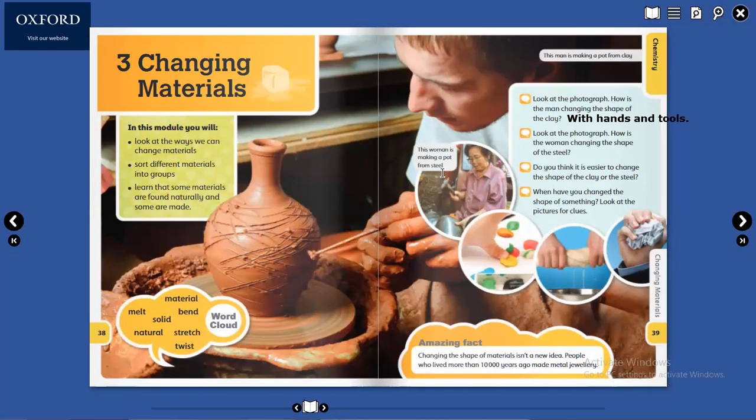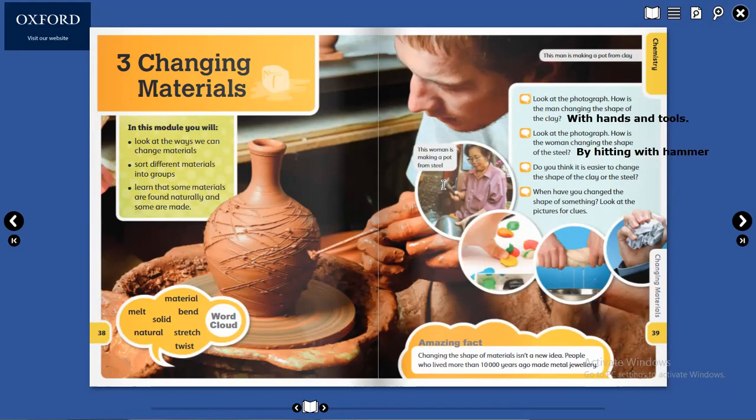She is using a hammer to hit the steel, by hitting with hammer.